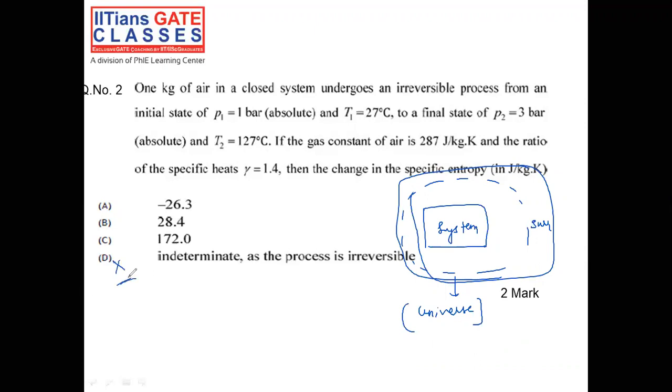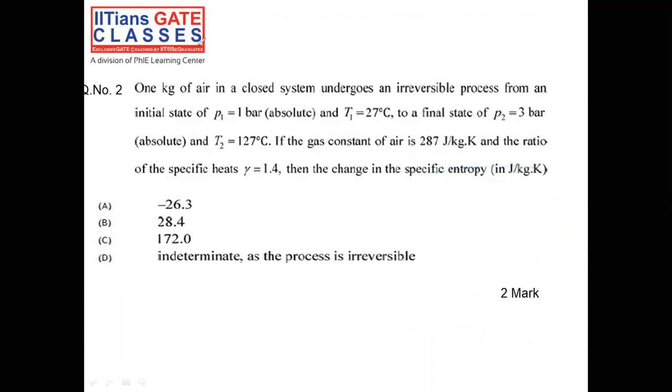That's why I told you, in most cases in the GATE exam, the indeterminate option you can avoid. And for positive and negative, if you are confused, then you have to calculate. For the system, it can be anything. But for the surroundings, if they are asking about the change in entropy for the universe, it can never be negative. That is regarding question number 2.